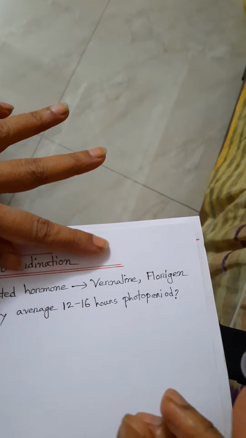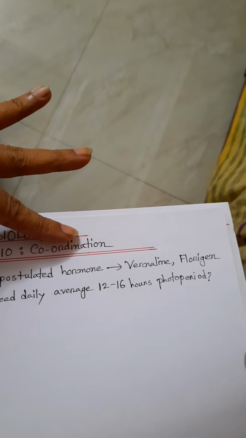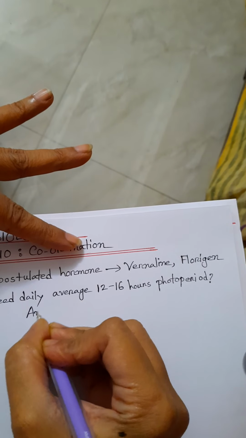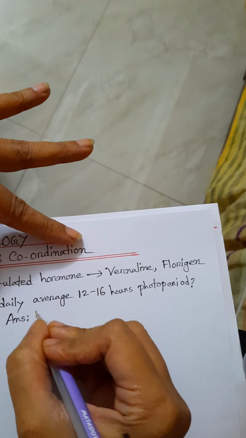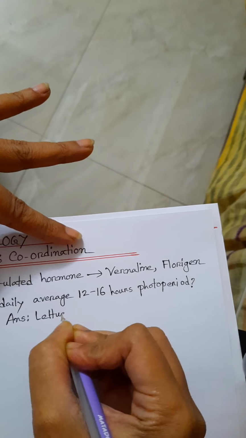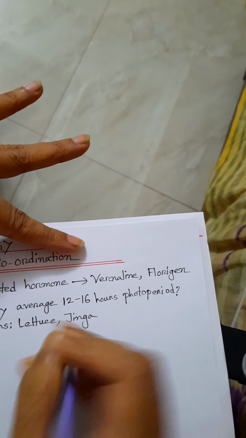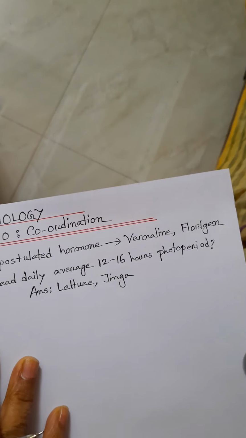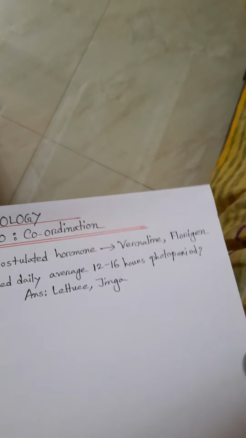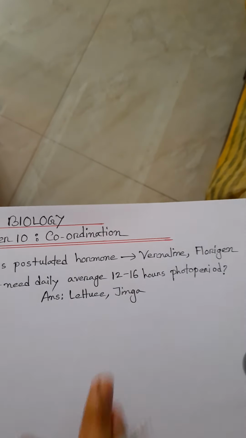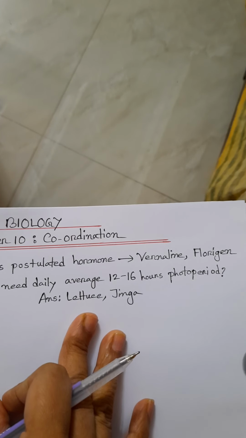This type of plant is known as a long day plant. Your answer will be lettuce and jhinga. Lettuce and jhinga are long day plants, because they need 12 to 16 hours of photoperiod daily.